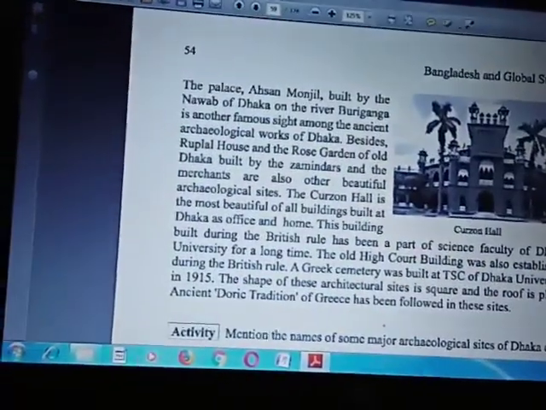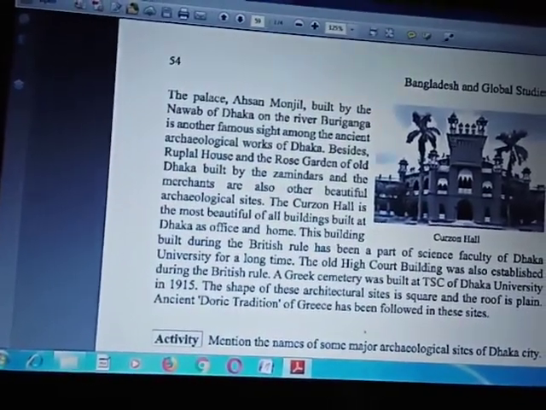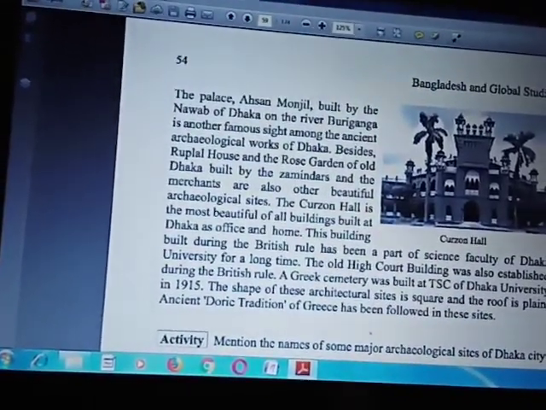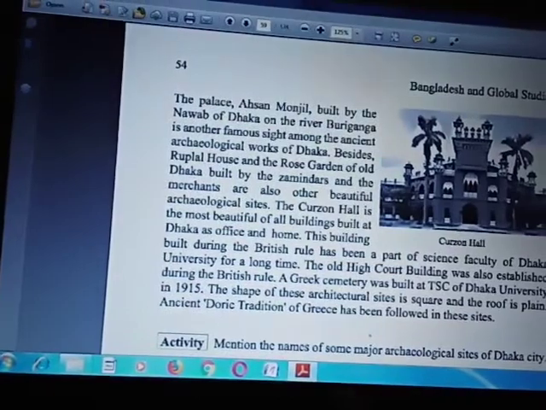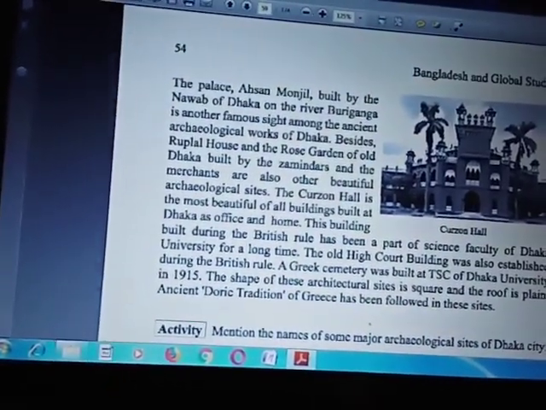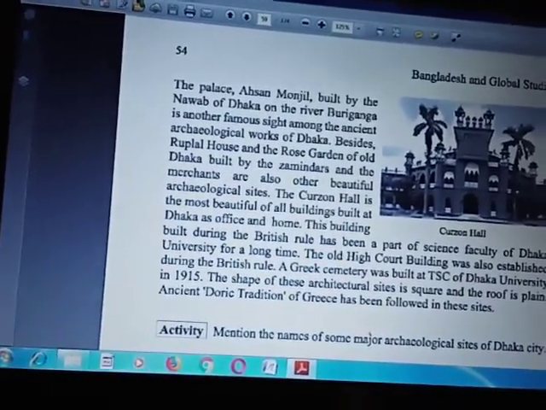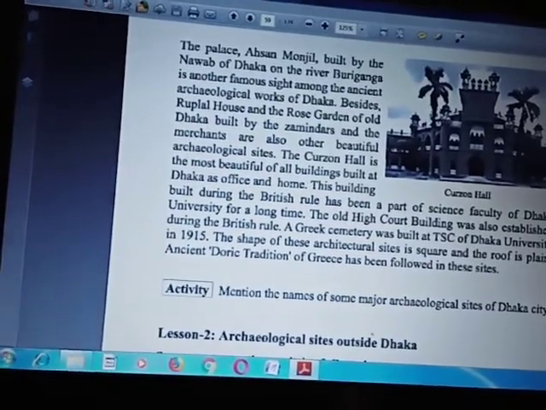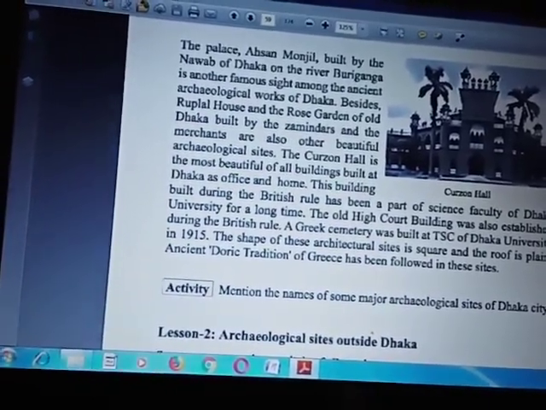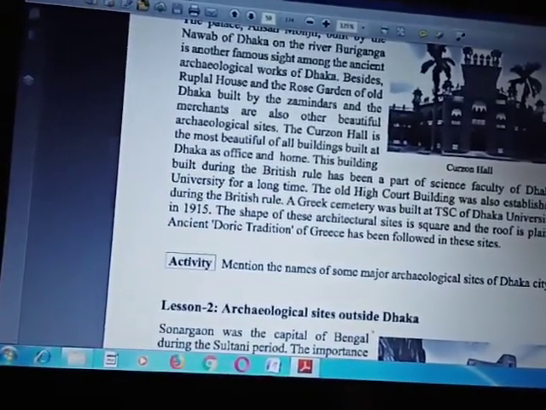The palace Asan Manjil, built by the Nawab of Dhaka on the river Buriganga, is another famous site among the ancient archaeological works of Dhaka. This is one of the museums of Dhaka. Besides, Ruplal House and the Rose Garden of Old Dhaka, built by the Jamindars and the merchants, are also other beautiful archaeological sites. The Karjan Hall, you see the picture. The Karjan Hall is the most beautiful of all buildings built at Dhaka as office and home.